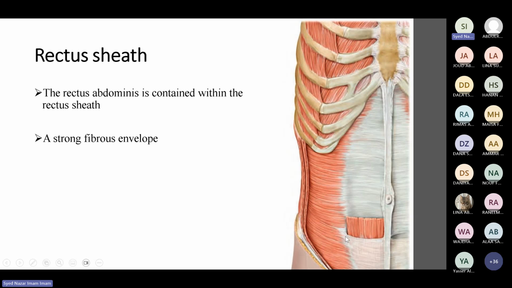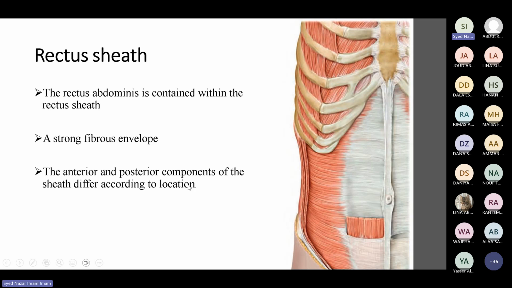So the rectus sheath has the anterior wall and the posterior wall. And in between the anterior and posterior wall, we have this rectus abdominis muscle. So we'll see in what regions and how the anterior wall and the posterior wall of the rectus sheath are formed. But one thing is sure, that this rectus sheath is formed by the aponeurosis of the external oblique, internal oblique, and transversus abdominis.